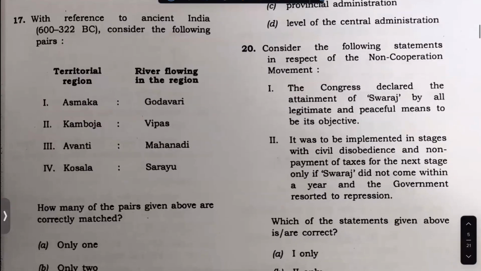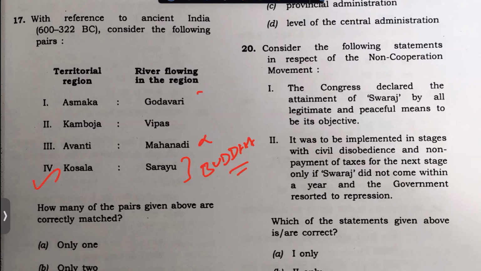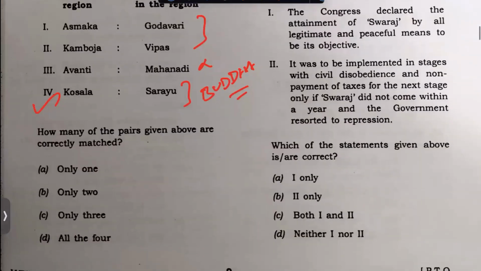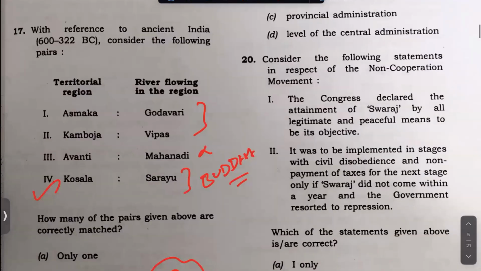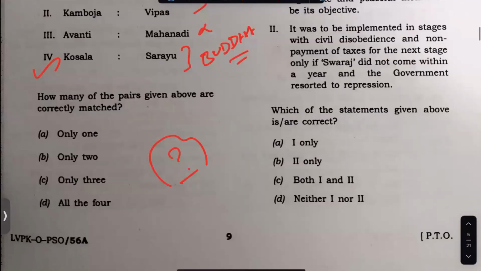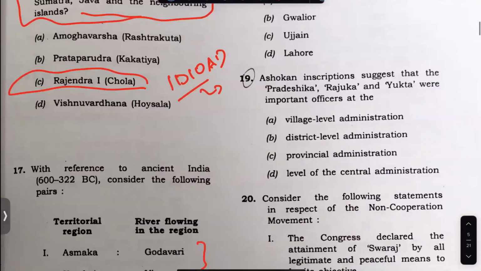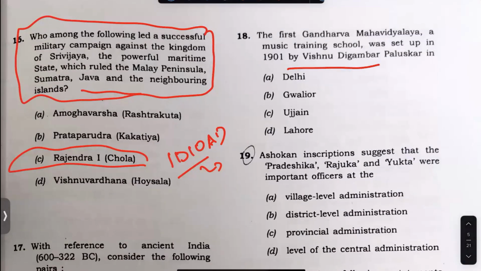This is a very tough question. Tough, not tough in a sense. Sarayu is a river which is related to Buddha. Sarayu river, yes, I know. Avanti Mahanadi is not true, that also I know. But these two I'm not sure. So this is a tough question for me. Maybe I will solve it in some other time. This question is something that I will leave.